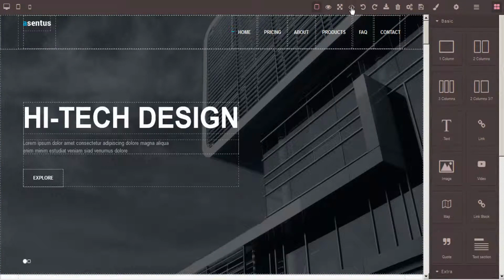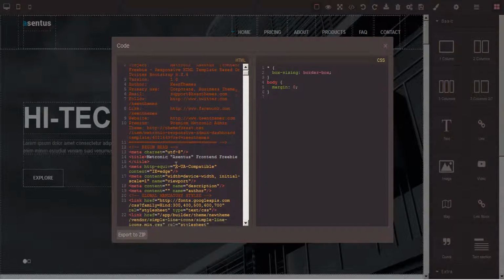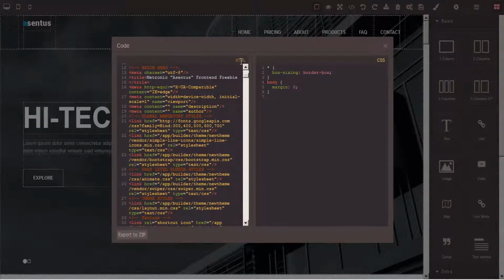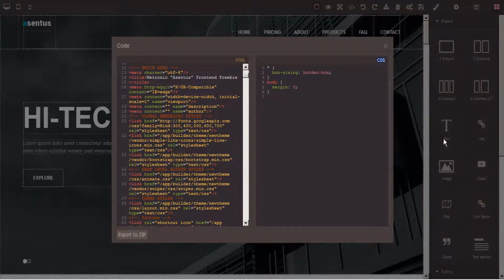This tab here is for code. This opens up the code editor, and if you want, you can input your own code or edit the code that's already here. And this is both HTML and the CSS. You can also export this code to a zip file. And that goes to your downloads folder.